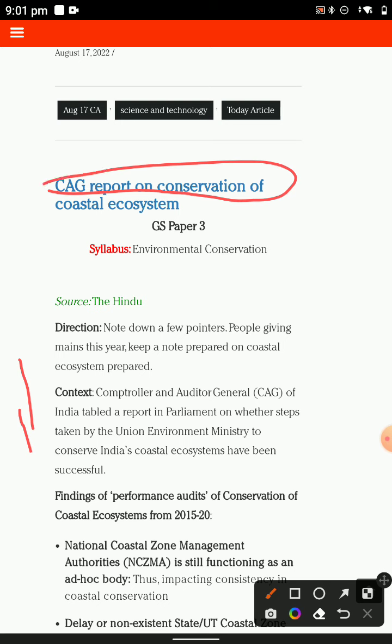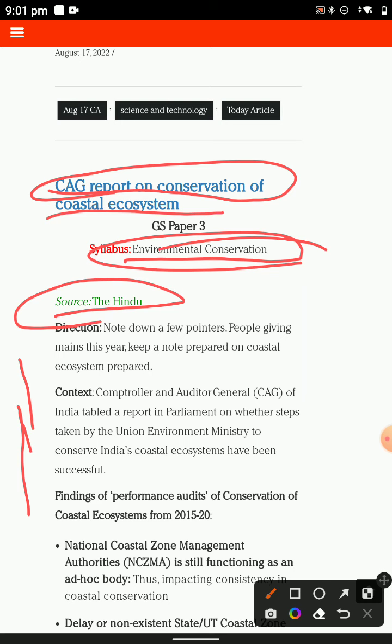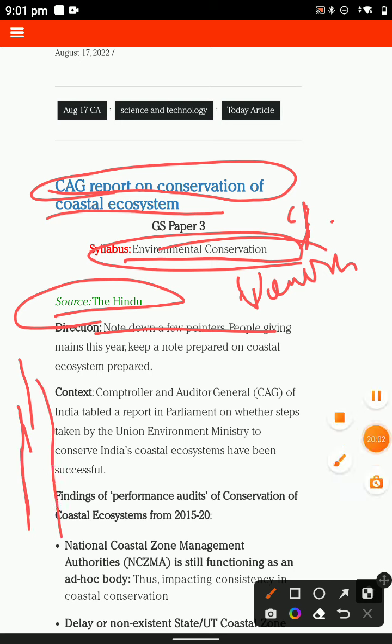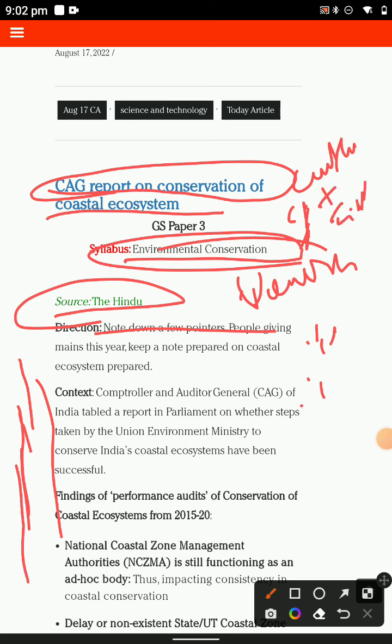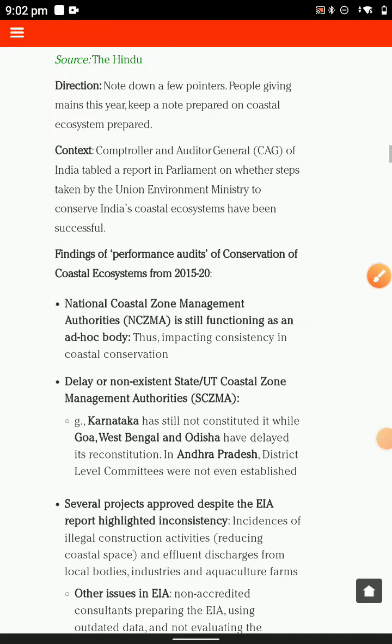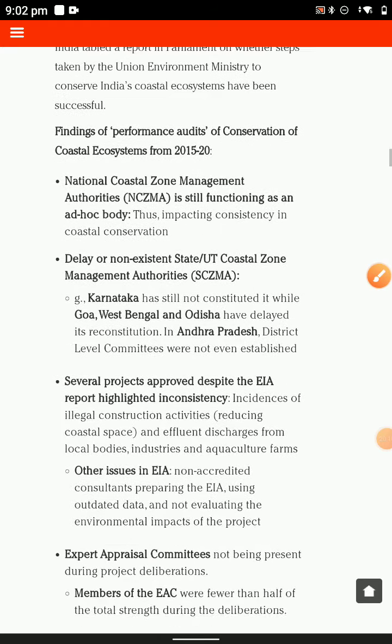CAG report on the coastal ecosystem and environmental conservation, that is the source, The Hindu, and you have also related Down To Earth magazine. This magazine is very relevant for the geography section. And you should also read this type of magazine like Yojana and Kurukshetra, because there is current affairs related news in this examination, very useful. You have followed it, so you have realized this is the tagging formation.